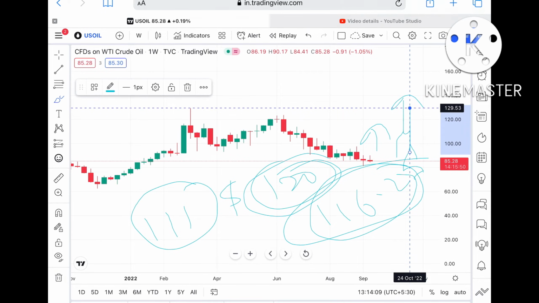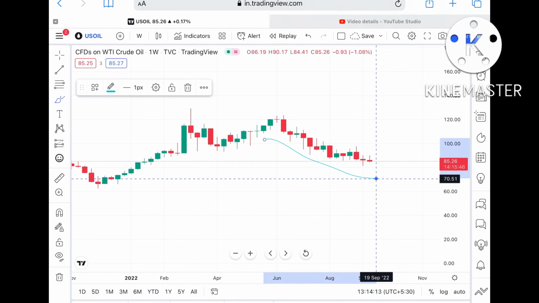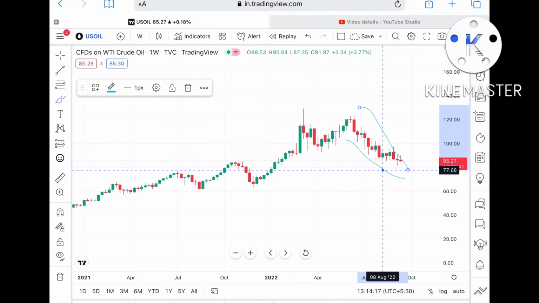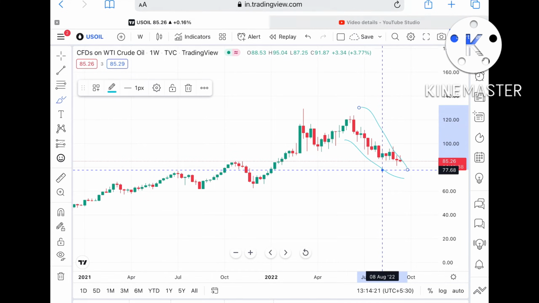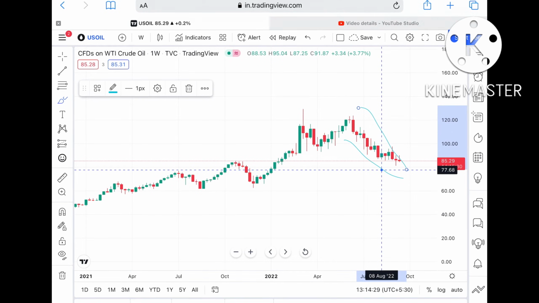Now you have to understand that the market is uncertain, and the overall trend in crude is on the downside. Suppose this particular level doesn't sustain, which is a high probability, because till the time it is not sustaining above a level of 86, it can go further down, and the trend overall is continuously downside.